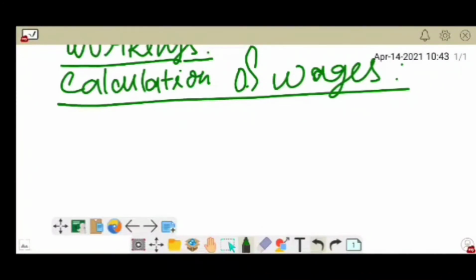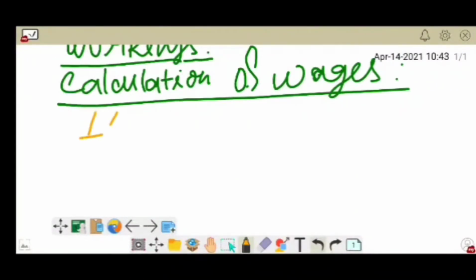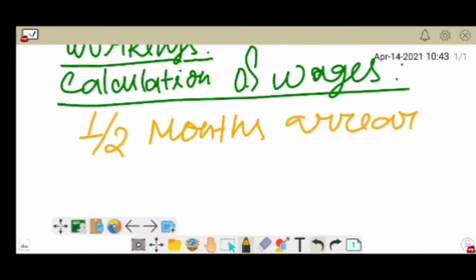So I'm explaining in that way. Now you can see half month arrear means outstanding payment. Half month is making payment of outstanding. So half month of wages will be paid in the next month. So half month of wages of March will be paid in April.